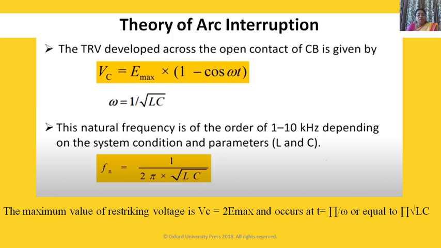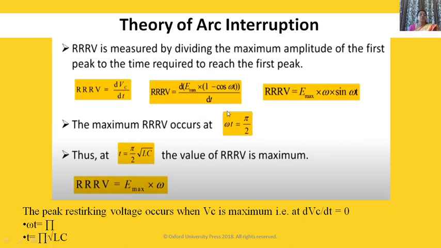The maximum value of restriking voltage Vc is equal to 2 E max, at t is equal to pi by omega. Omega will get cancelled. Cos of pi is minus 1, so Vc is equal to 2 E max, which occurs at t is equal to pi by omega, or equal to pi under root LC.